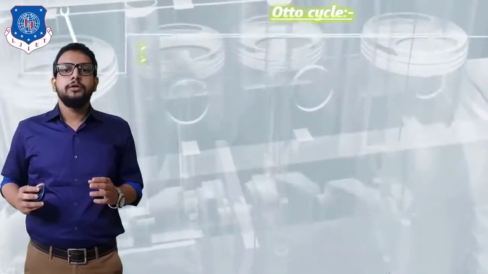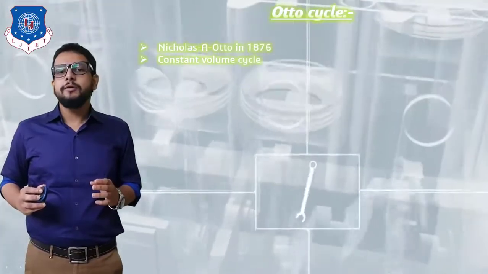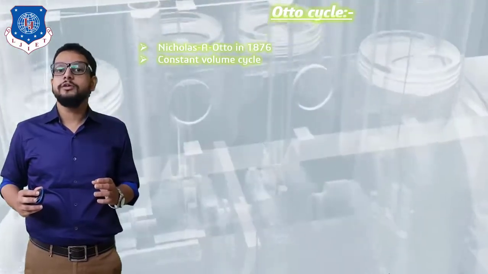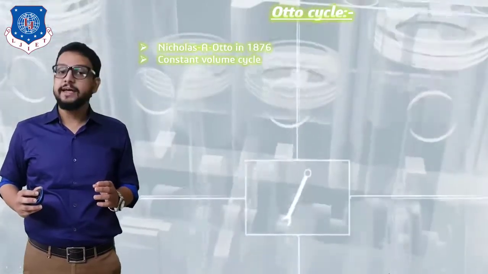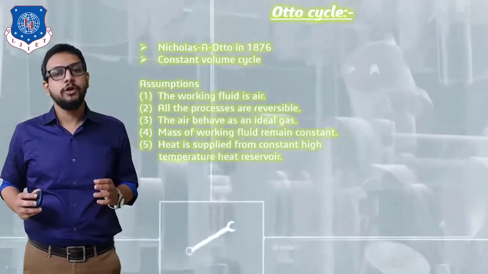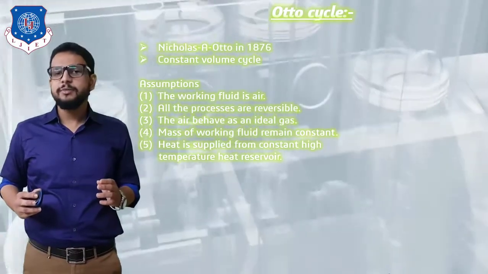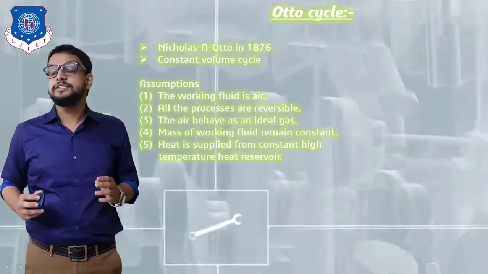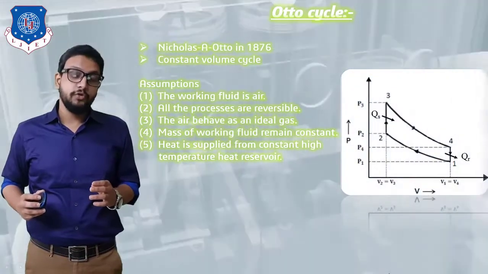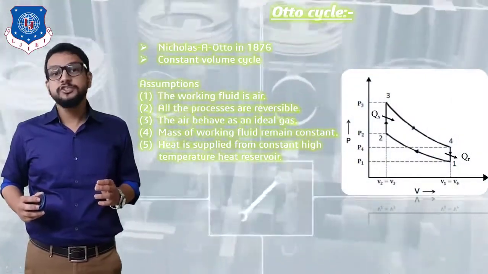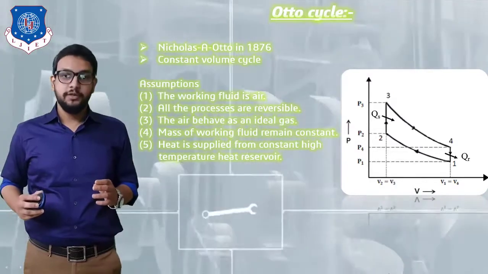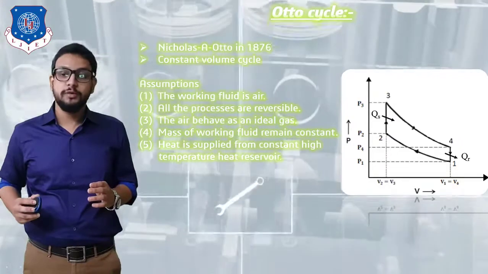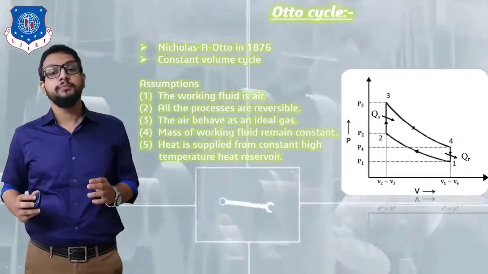Now, the Otto cycle was basically developed by a German engineer, Nicholas A. Otto, in the year 1876. This cycle is also known as a constant volume cycle. That is basically because heat energy is supplied at a constant volume as well as heat energy is rejected at a constant volume. Now there are certain assumptions which Nicholas Otto has taken, and this cycle was actually developed for our 4-stroke petrol engine. So remember that, 4-stroke petrol engine.